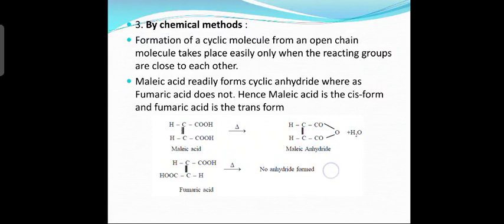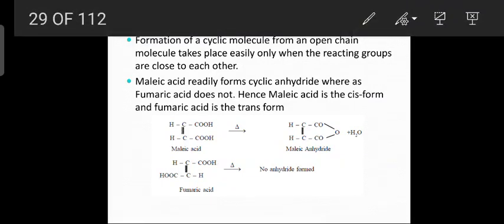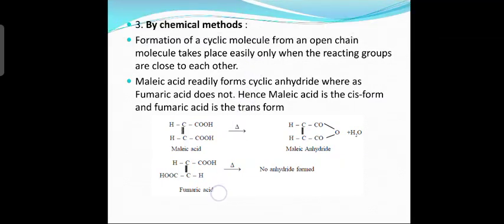Fumaric acid on heating does not form anhydride. Why is that? Here the two carboxyl groups are on opposite sides of the carbon-carbon bond, they are not close to each other. Therefore no elimination of water molecule, and therefore no anhydride is formed, right.